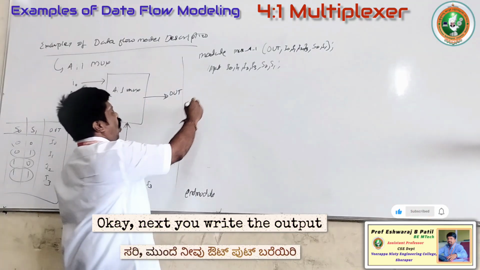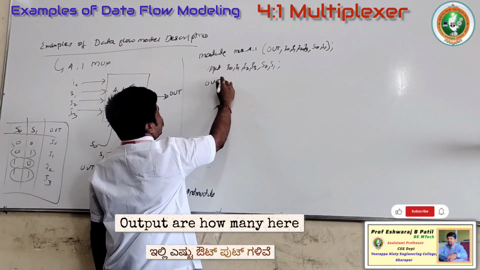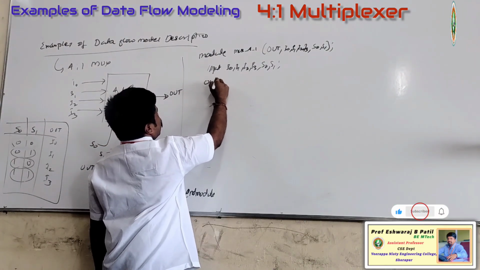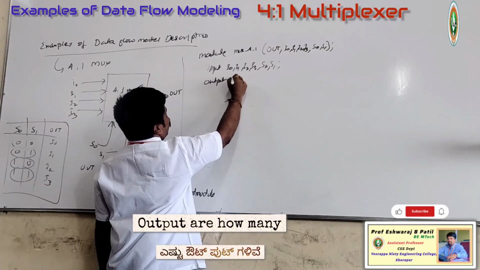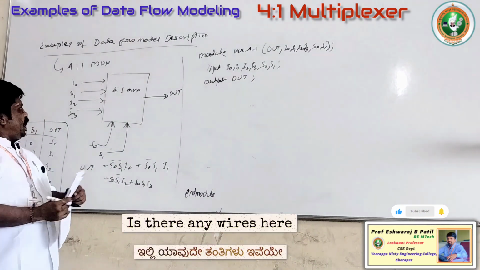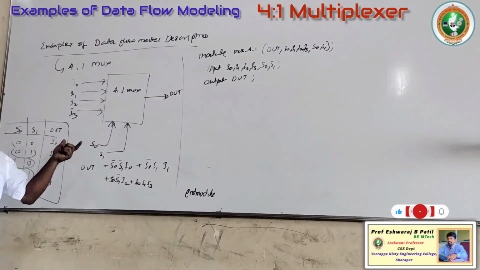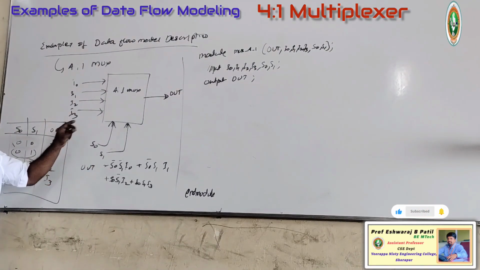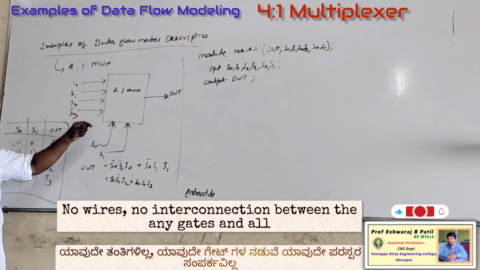Next you write the output. How many outputs are there here? Only one, that is out. Only one output. Are there any wires here? No wires. No wires, no interconnection between any gates and all.